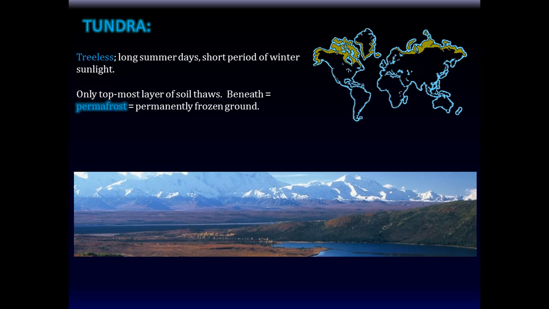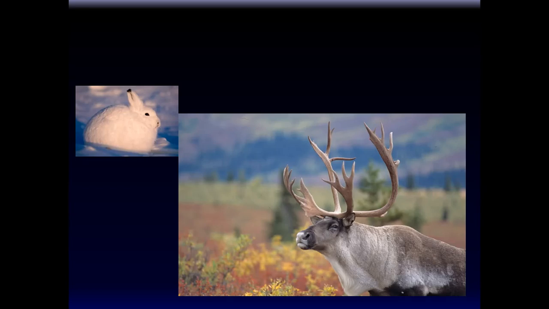So tundra, way up on top. Here's a picture of tundra. There are no trees in tundra. You can't imagine a big giant tree like that in the North Pole. They have long summer days and a short period of winter sunlight. Only the topmost layer of soil thaws, and beneath is permafrost. In other words, part of the soil is permanently frozen, and therefore there ain't no tree going in there. No trees. It's not that the place doesn't have any life. It has life.